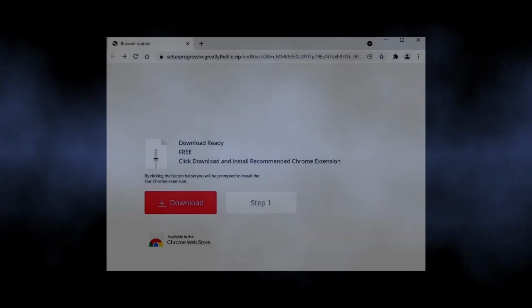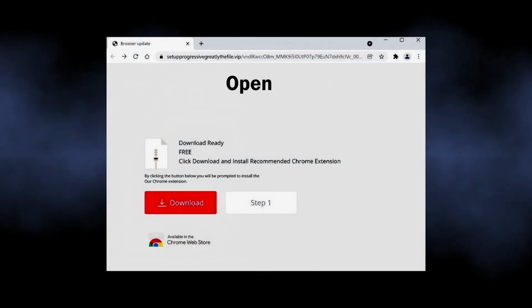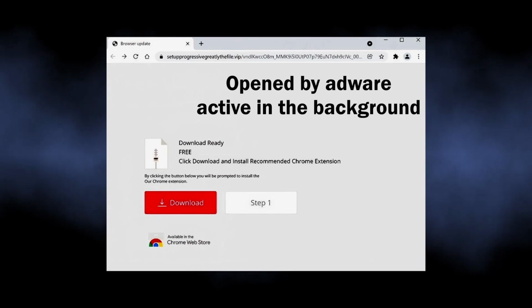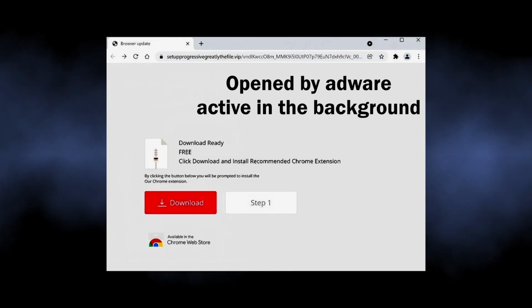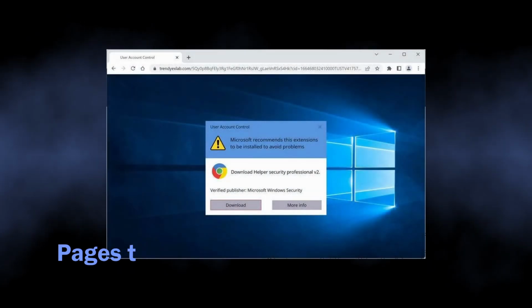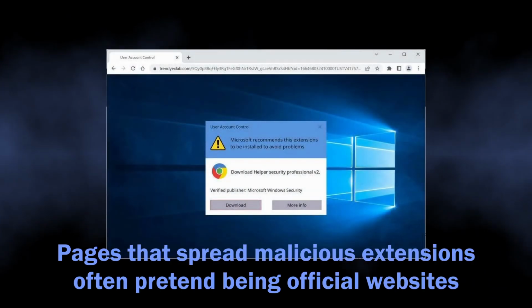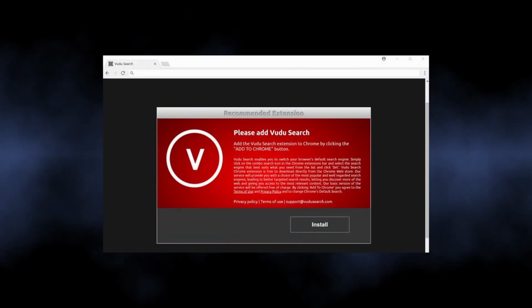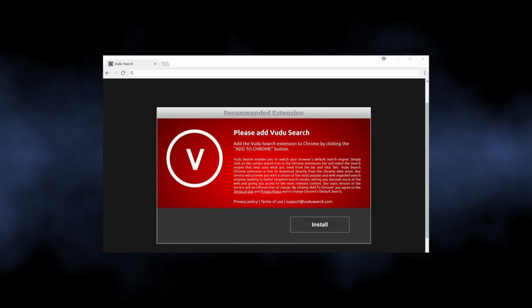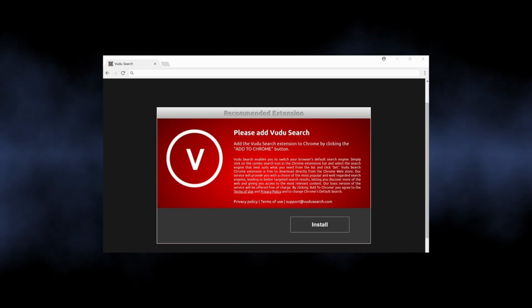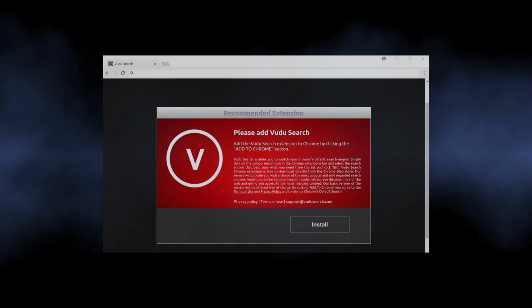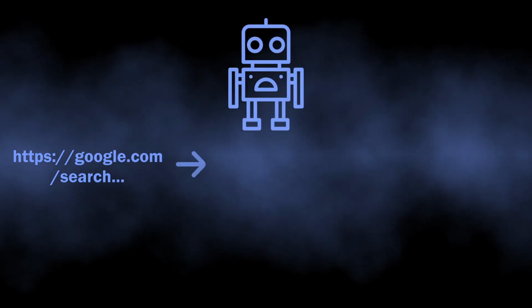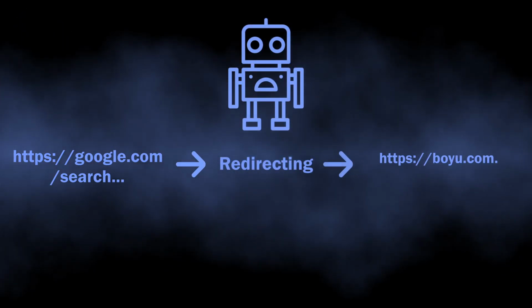The most common way for such junk browser extensions to get into your system is through malicious ads on the web that often appear due to adware activity in the system. While casually browsing, you could have encountered a banner that says, "install this recommended extension to view the content." And that is it. Crooks simply bait people into installing questionable browser extensions, which further end up with all the symptoms. What malicious extensions do is intercepting your search queries and directing them to another search engine.